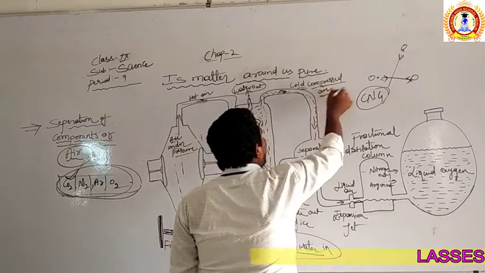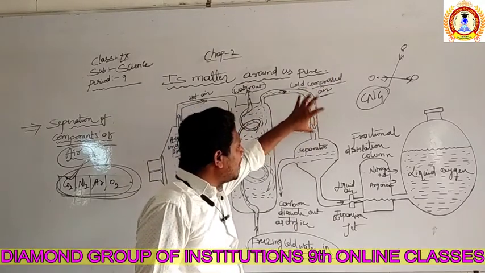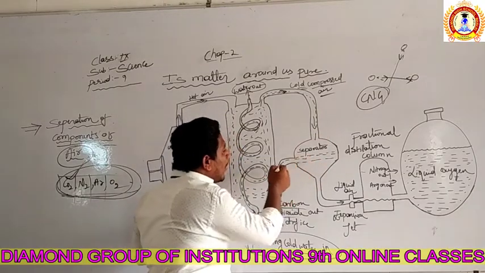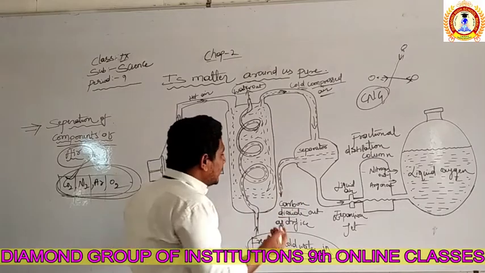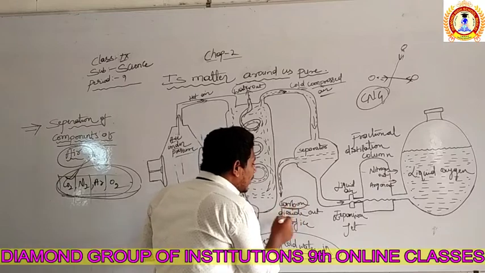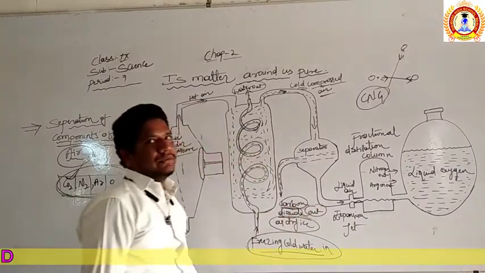That is the cold compressed air. Remember, the air entering the chamber is cold compressed air, and in the separator, compressed means the air is in the form of liquid. As a result, after the compression, the carbon dioxide is taken out in the form of dry ice.